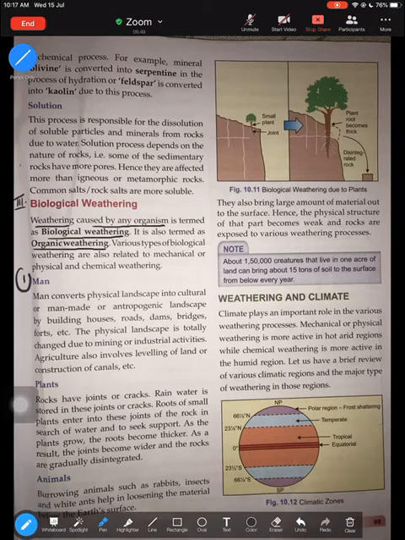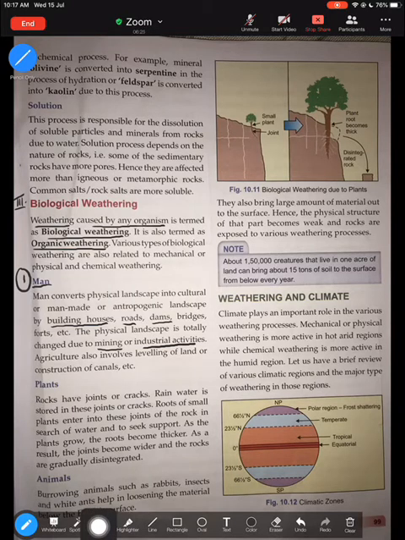The first being humans or man. So man helps in the weathering of rocks. How do we help? By deforestation, by cutting down trees. When we cut down trees, what happens? The soil starts losing the binding factor. The soil no longer can bind the soil which has rocks in it, and ultimately it can lead to breaking down. So this is how man helps in biological weathering, because of deforestation for building houses, roads, dams, and even due to mining and industry, we lead to loosening of the rock. The soil loosens and ultimately leads to breaking down of rocks.